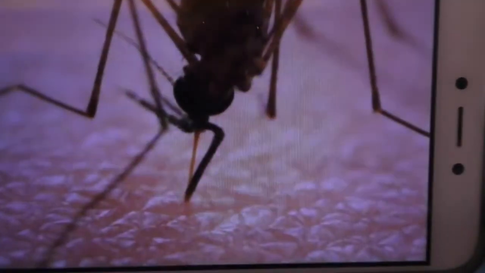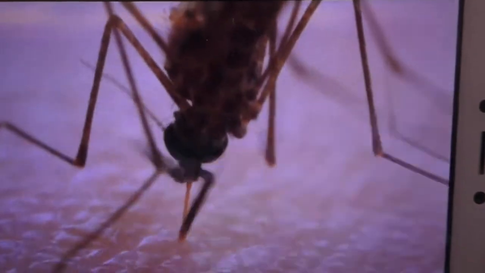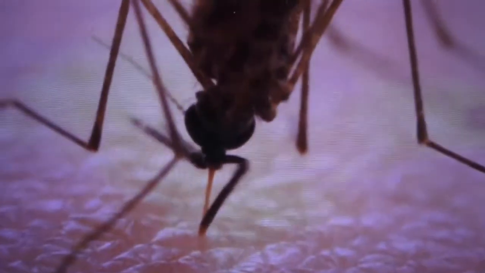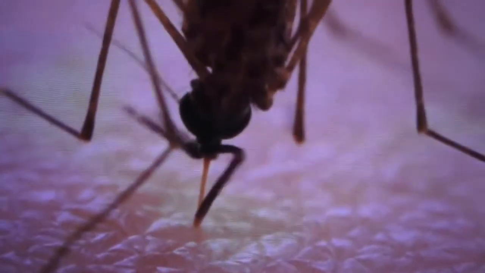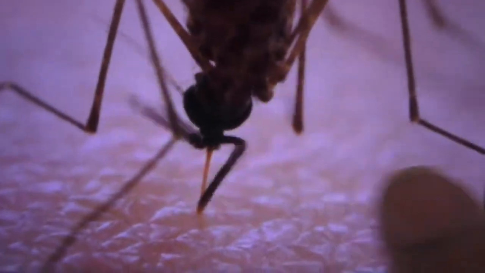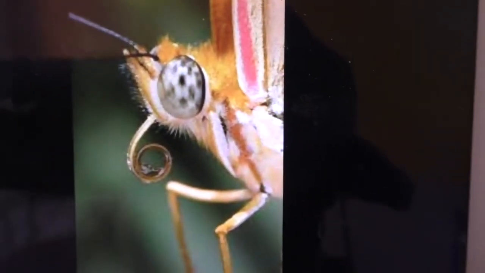Okay, thin tube, straw-like mouth. See, it acts like an injection, did you see? It pierces and sucks the blood. Mosquito.